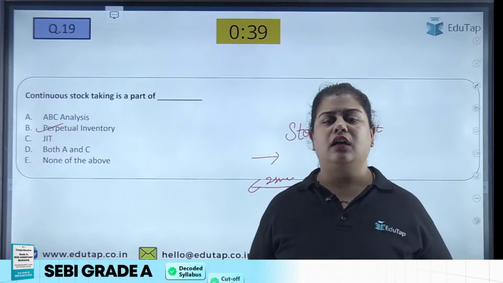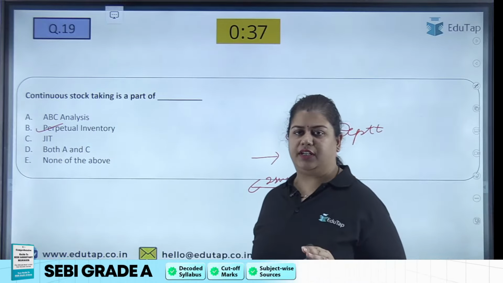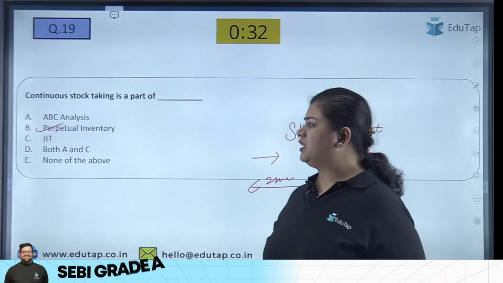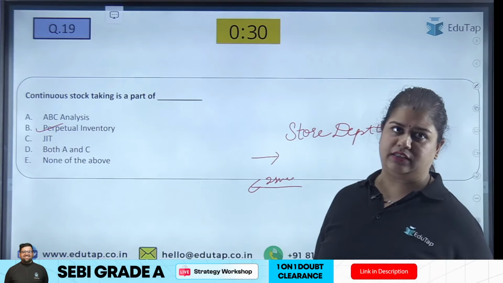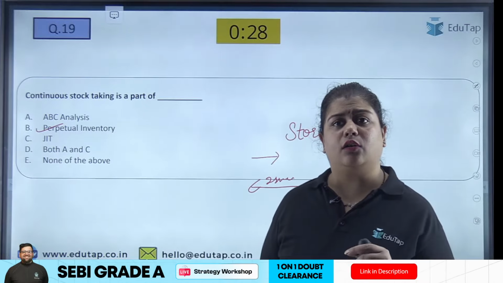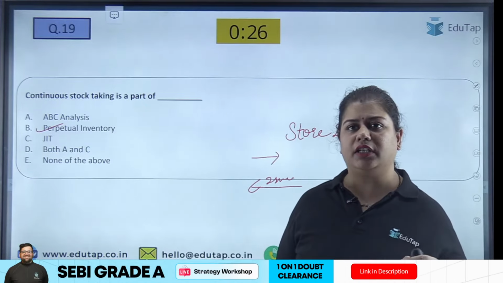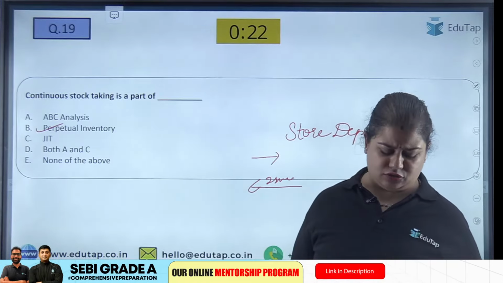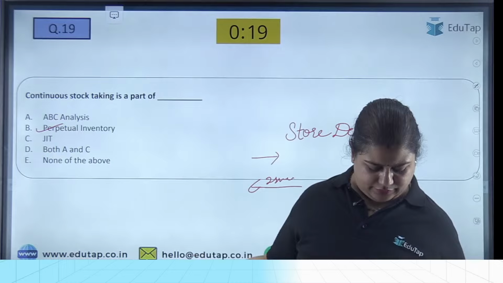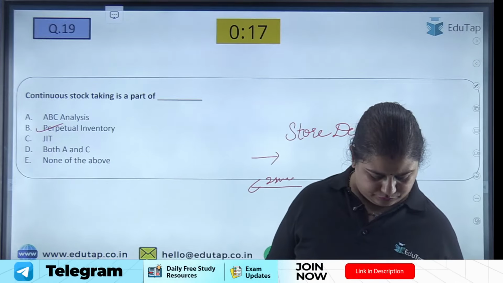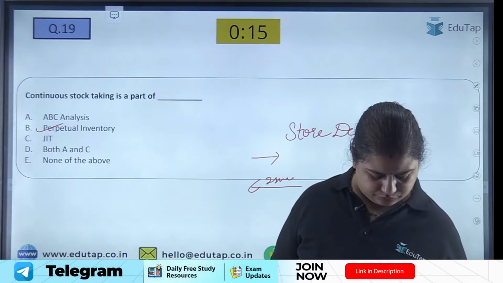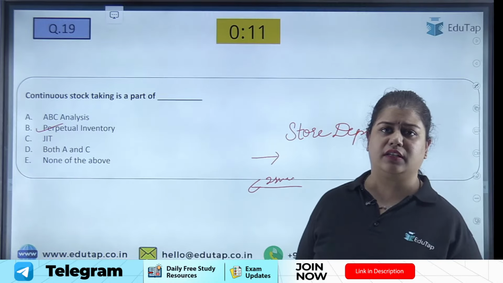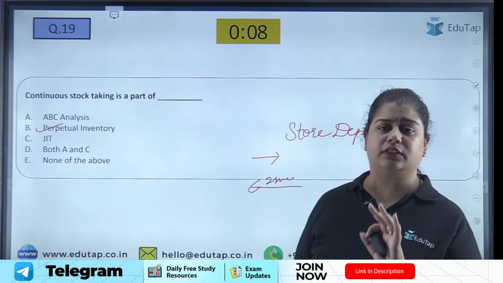So this is an inventory control technique. And what is JIT? That is just in time analysis, wherein we order our raw material as and when we require. So continuous stock taking is relevant here. The answer is perpetual inventory. Whosoever answered it correctly is very good.